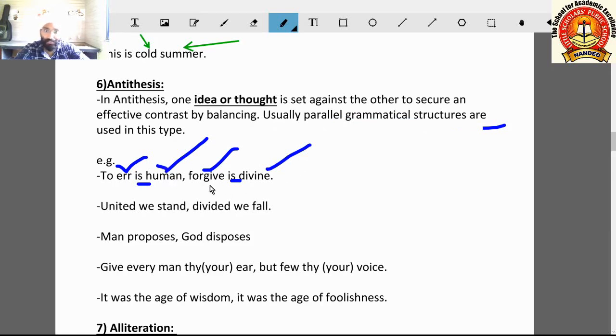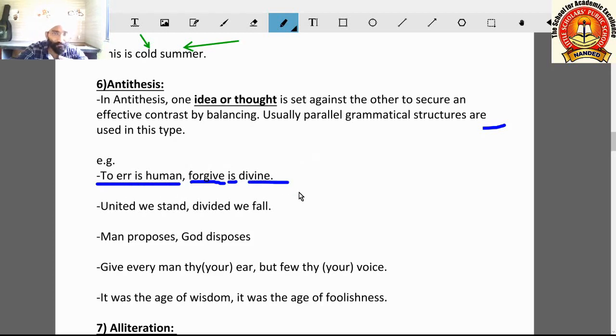Here, humans, what do humans do? Humans make mistakes, and divine means gods, the divine powers, superpowers. God forgives. So this is told in this sentence, and it has the same grammatical structure: infinitive, thereafter helping verb, thereafter noun or adjective. This is a somewhat similar grammatical structure, so it is called parallel grammatical structure.